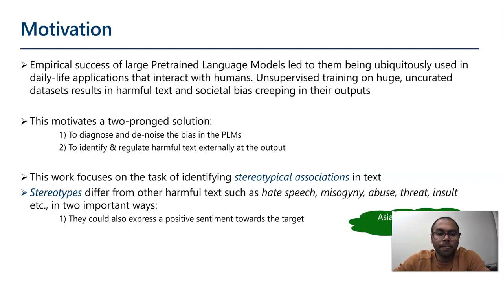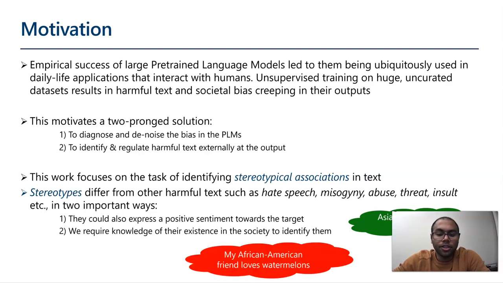but it is still undesirable in society. The second way is that they require the knowledge of their existence in the society to identify them. The example shown here, my African American friend loves watermelons, can only be identified as a stereotype if you know the existence of the stereotype between African Americans and watermelons in our society.